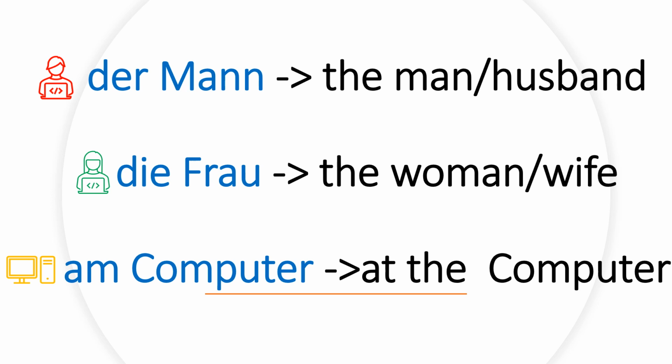So let's make a sentence about this. Der Mann und die Frau arbeiten jeden Tag am Computer. The man and the woman are working on the computer every day. Jeden Tag, Tag is day, jeden is every day. Arbeiten is to work. So the core words here, if you hear this sentence, are arbeiten, working, and Mann und Frau you can catch quickly.